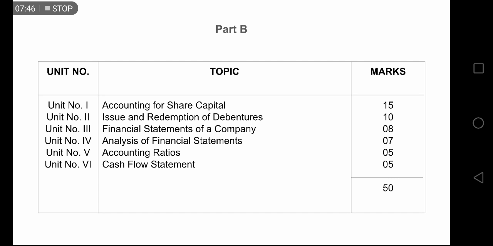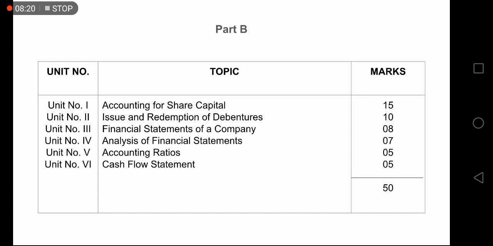Next is the financial statements of a company. Basically, the previous two chapters are related to this company form of accounts. There were several forms of organization. One was sole proprietorship, next is partnership, and the third one is company or joint stock company. So a joint stock company also needs to have financial accounting, yes or no? They need to have financial statements. So what will be the financial statements? Those we are going to study in this chapter. This carries 8 marks.